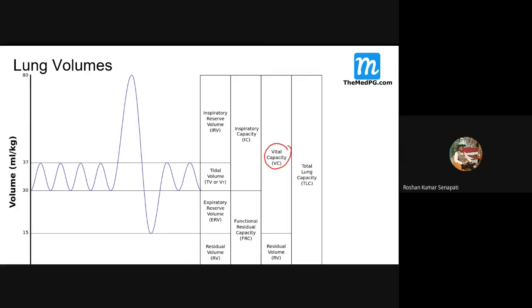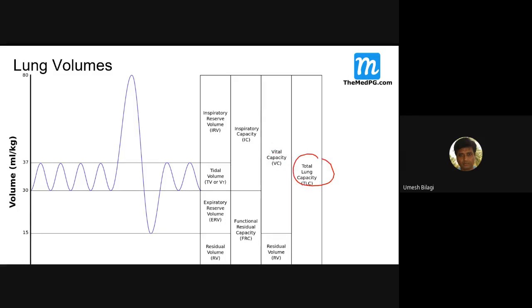What is vital capacity? A point of maximum inspiration to maximum expiration. Yes, sir. Okay, that is vital capacity. You ask the patient to take a deep breath and then expire completely as much as you can. That is vital capacity.